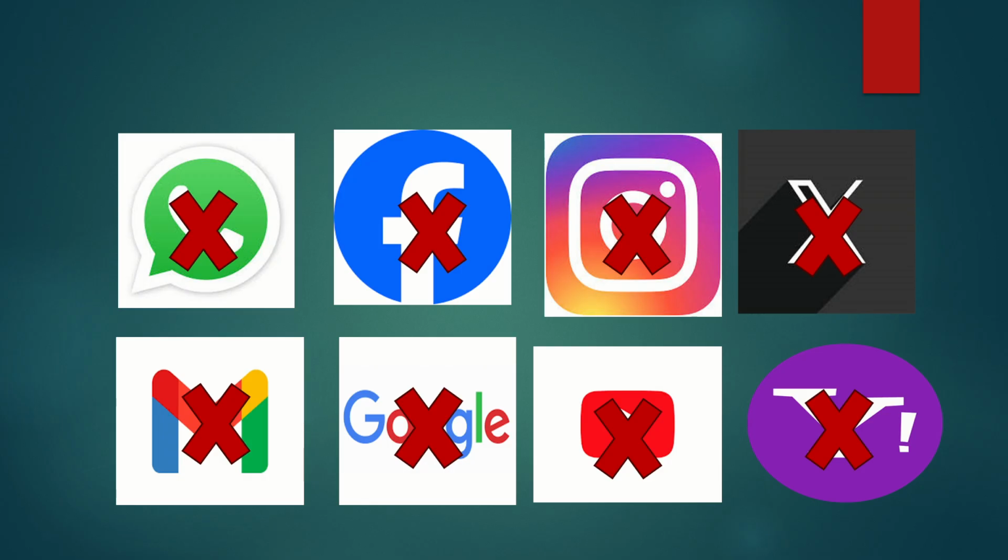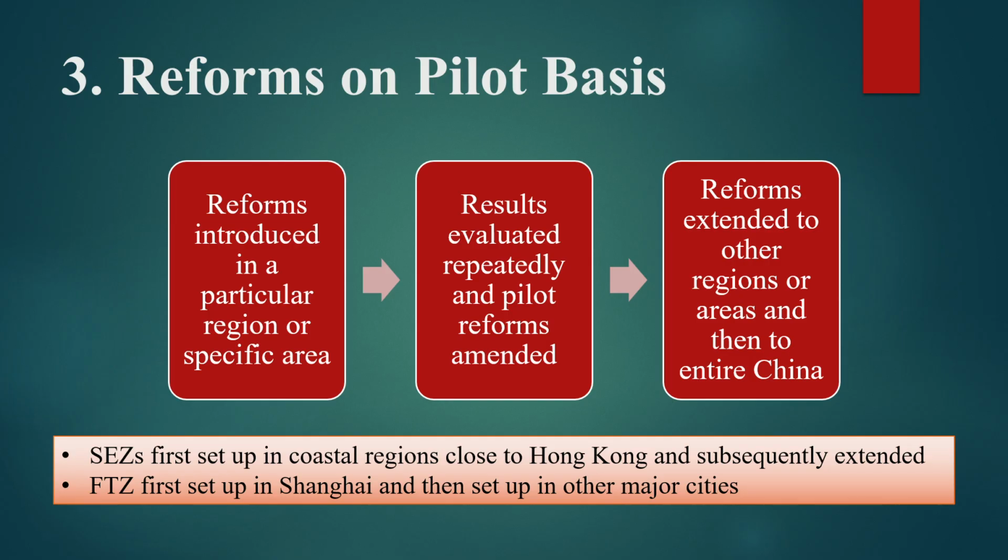As you can see in this slide, all the famous Western social media platforms and search engines are banned in China because the Chinese government thinks they can become an instrument of socio-economic instability in the country.